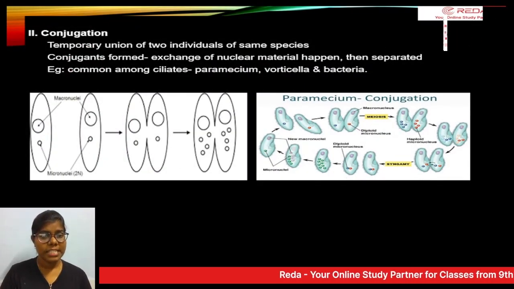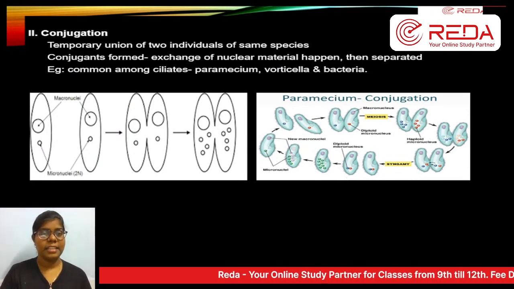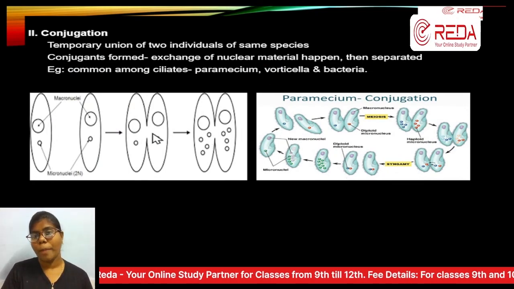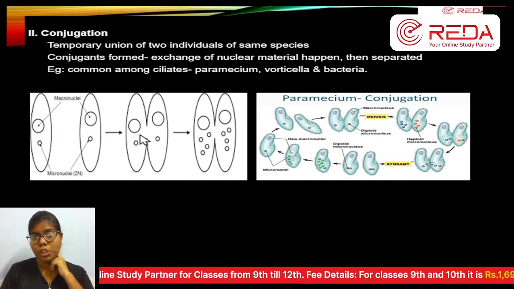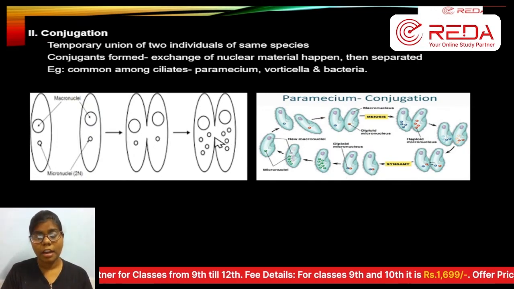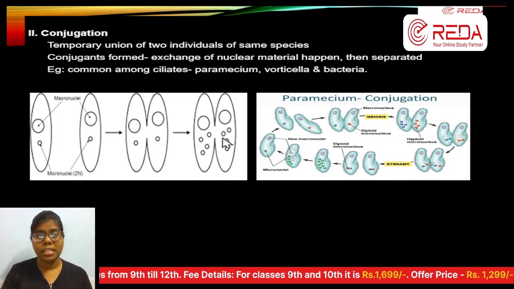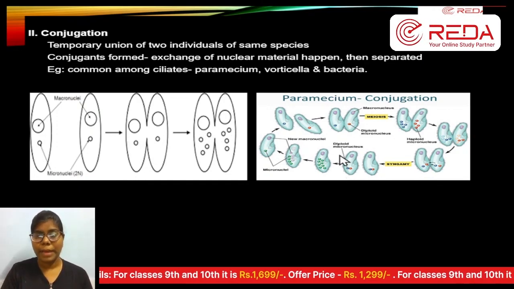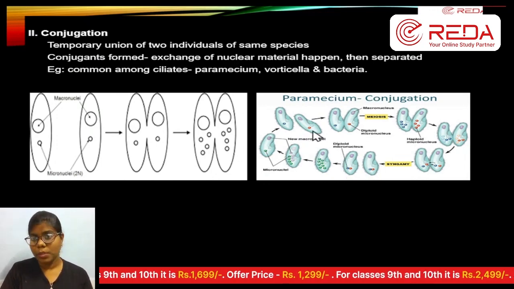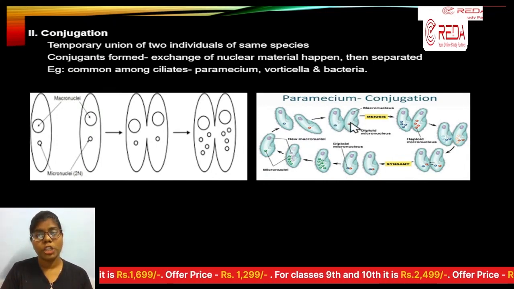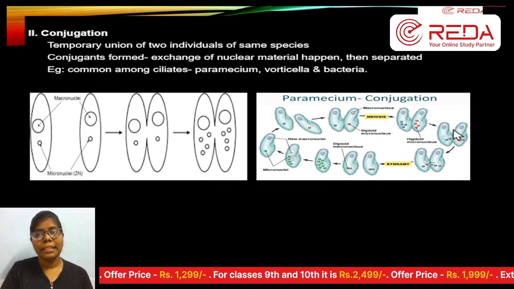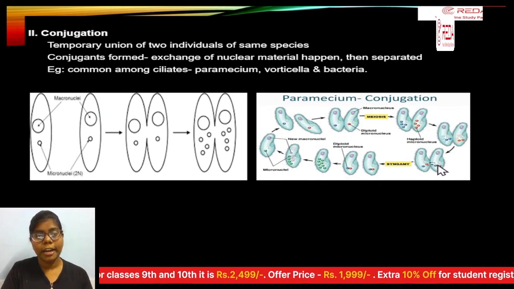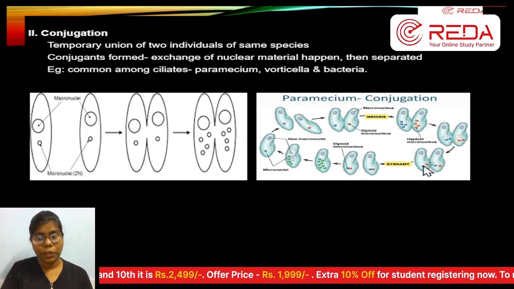So we can see this in the picture. See, one cell is here, another cell is here, and they form a conjugation tube, right? By this way genetic material is transferred from one cell to another. The best example I have given is paramecium here. When you see this, the two paramecium are joined together here. By this, see here, the exchange of gametes. The red color here is being transferred here, right?